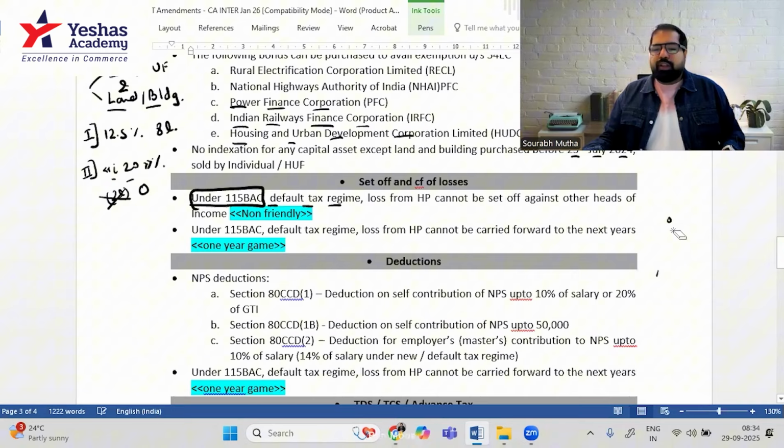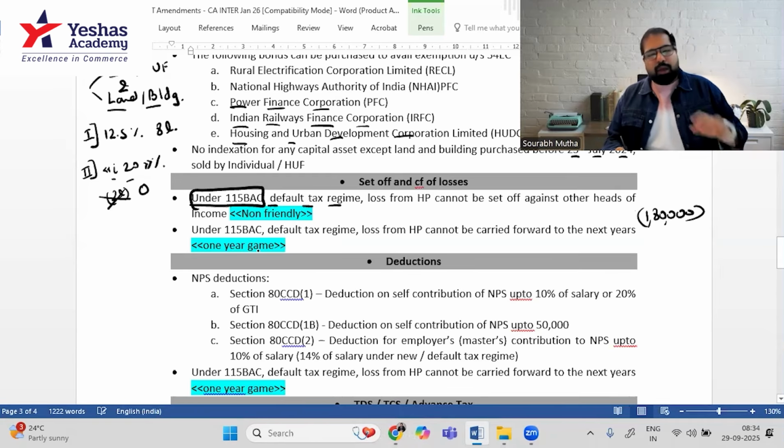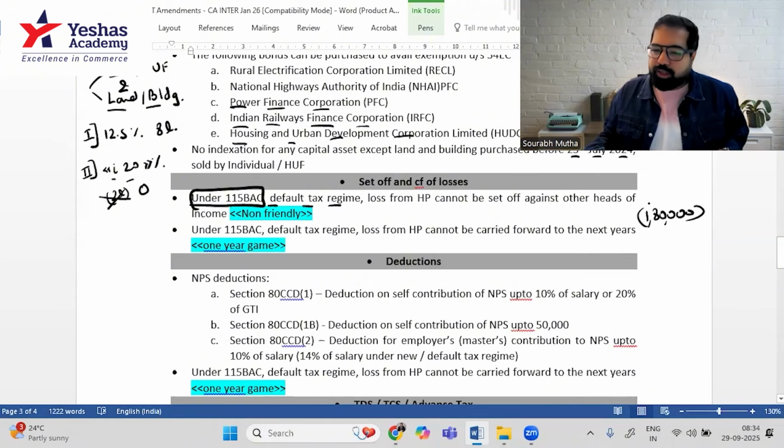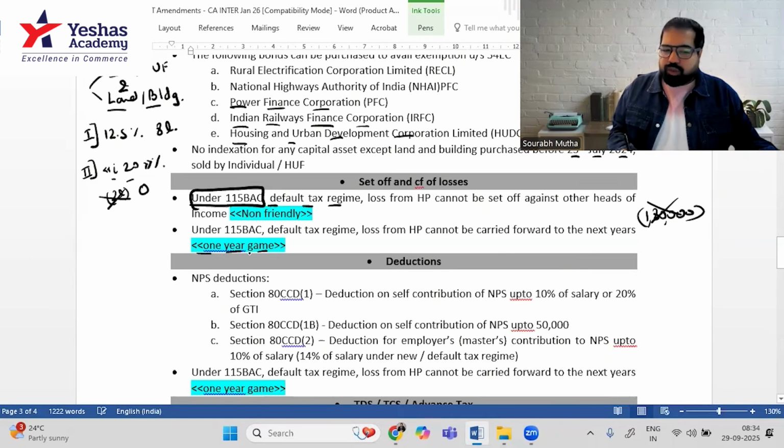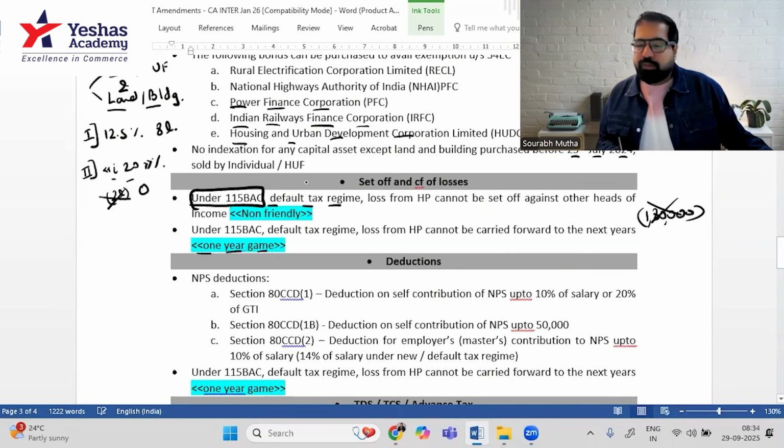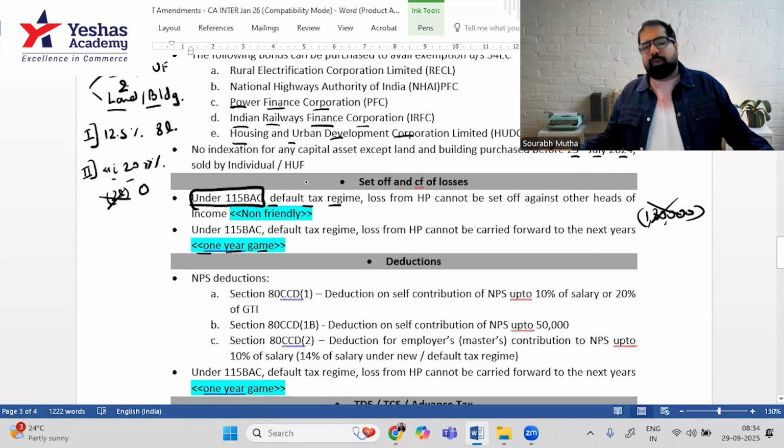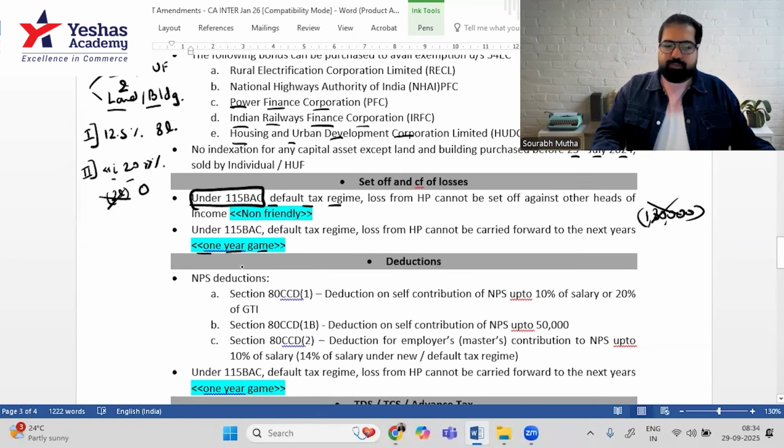Second, if there is a loss, for example this 1,80,000 which could not be set off this year, earlier I would carry it forward for 8 years. Under the new regime, you cannot carry it forward. You have to set it off in this year only. So it's a 1 year game. These are two changes in set off, but only in the new regime. In the old regime, you can still set off house property loss up to 2 lakh, and you can still carry forward the loss up to 8 years.